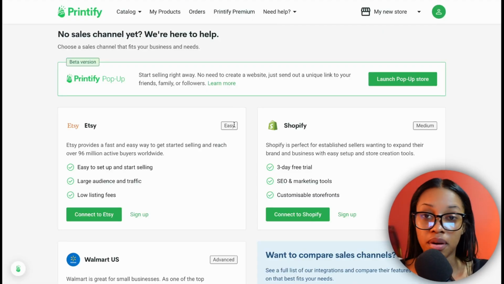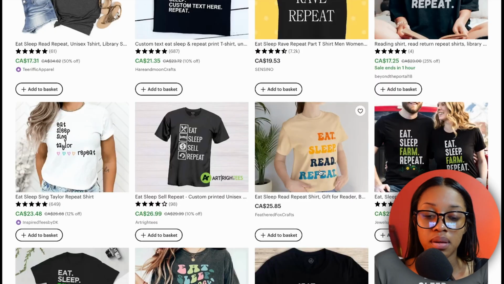Now your products will be moving from Printify onto your Etsy shop, and soon you can be building your shop with all your different variables and all your different designs.